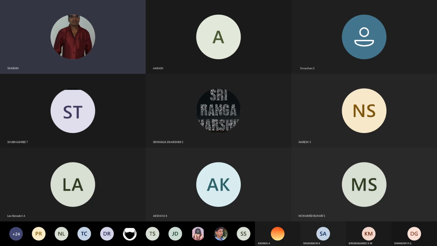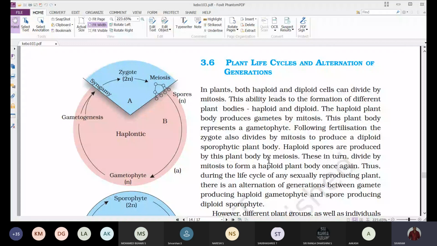The male gamete and the female gamete fuse and result in the formation of a zygote. The zygote, which is diploid, will undergo mitotic cell division. But haploid cells do not undergo cell division in animals at any stage.